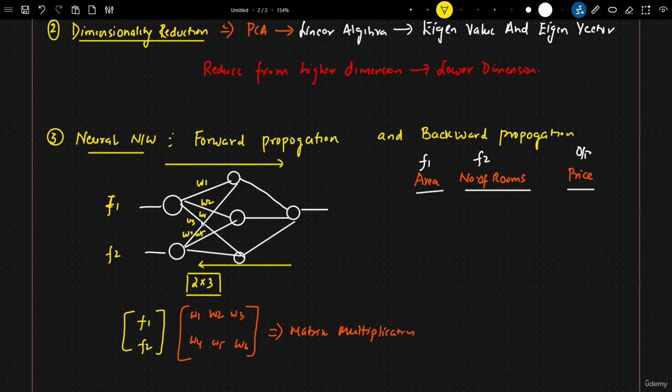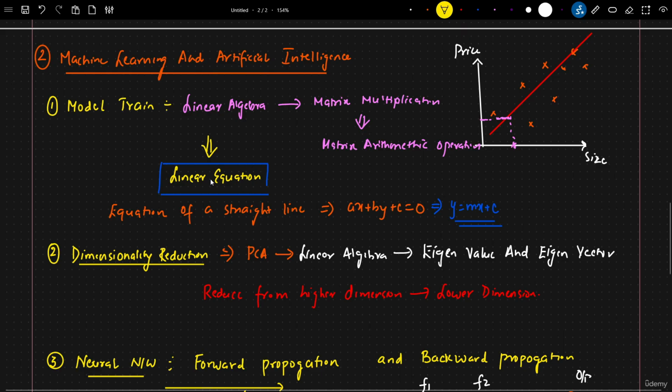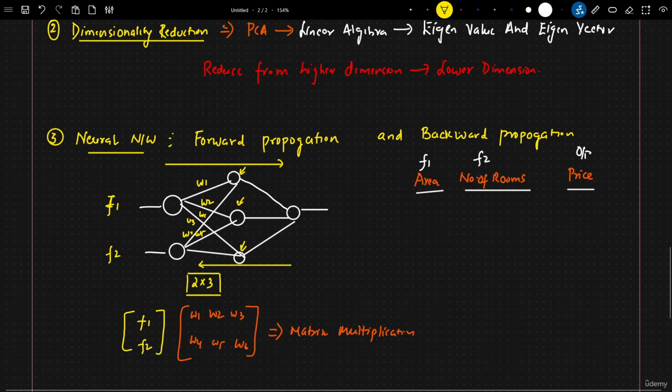But if we are doing this forward propagation, here you will see that we have to perform this matrix multiplication, right? So how do you perform this matrix multiplication? If you have an idea about it, then you will be able to do it. Not only matrix multiplication, we also add a bias in every neuron. So we also have to do the addition operation. So it is important that at the end of the day, linear algebra is the core concept even in machine learning, neural networks, even in deep learning.